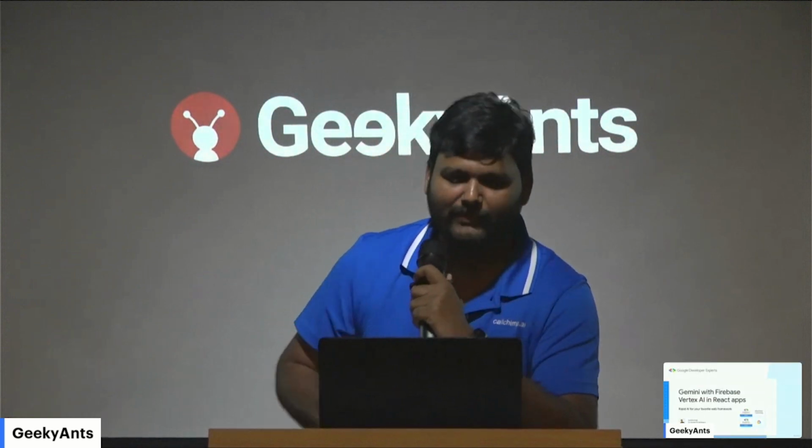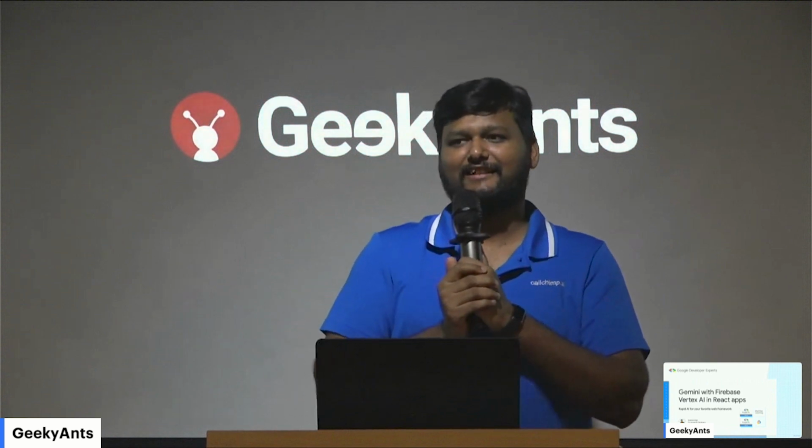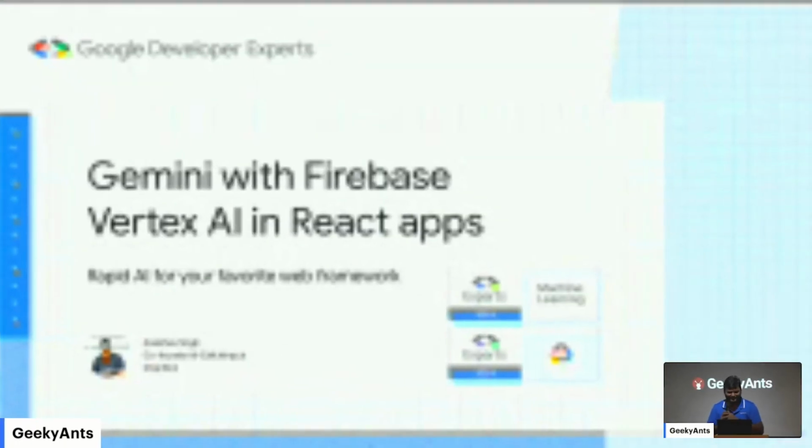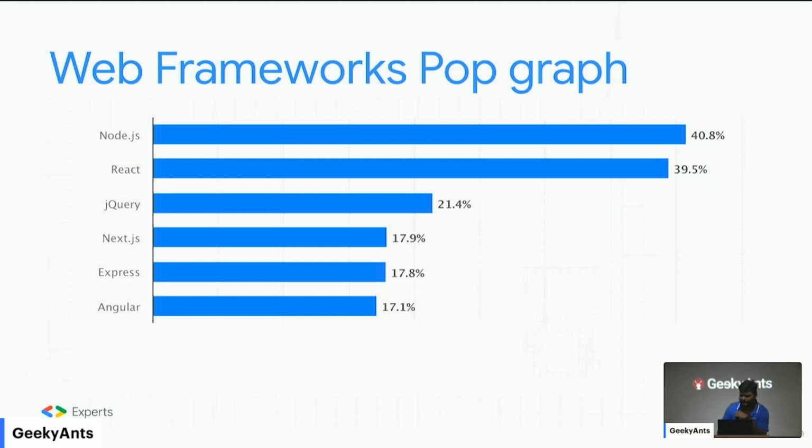It's okay. Optimistic increments. Anyway, Gemini with Firebase Vertex AI in React apps. Lots of keywords thrown in this. Gemini, how many of you have heard of? Gemini, okay, nice, nice. Firebase, very nice. Vertex AI, fair few. React, good, very nice. I'll try to include some memes because someone told me people like memes, so we'll do that.